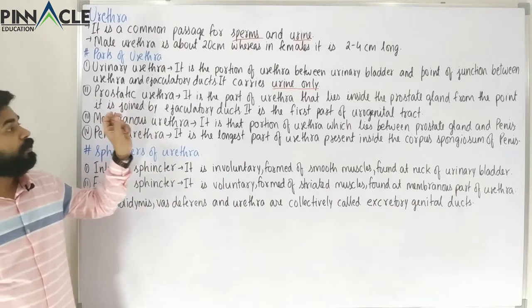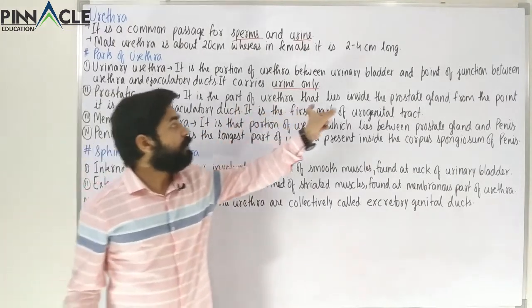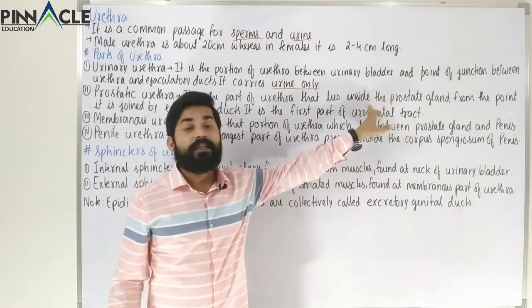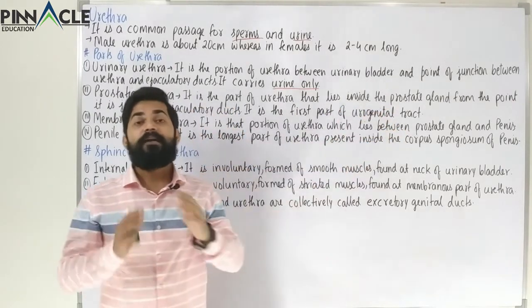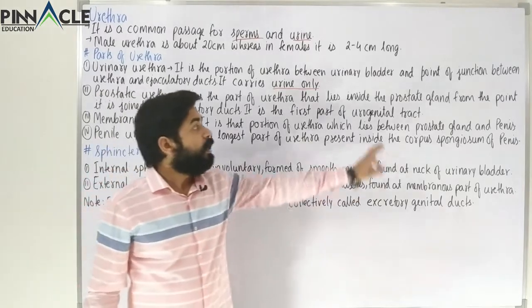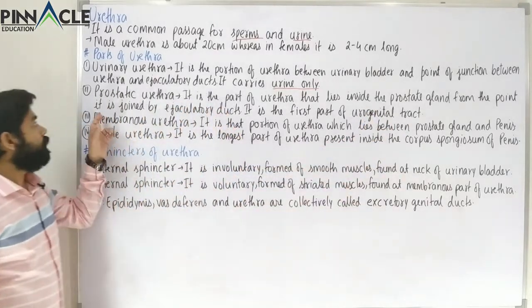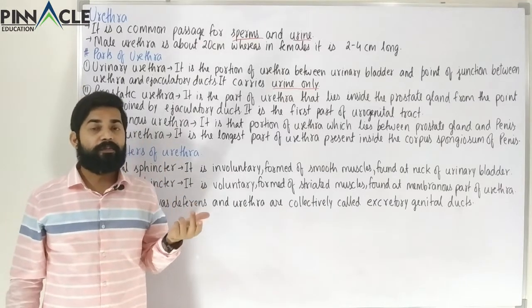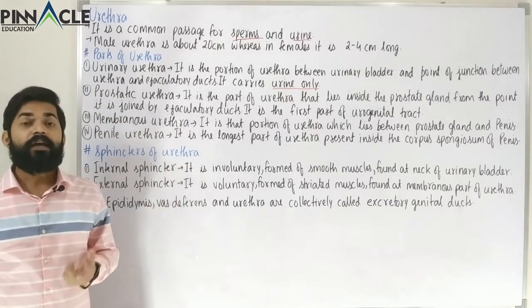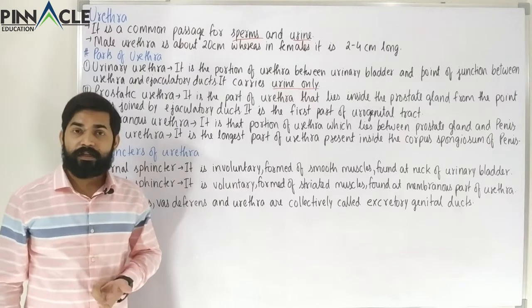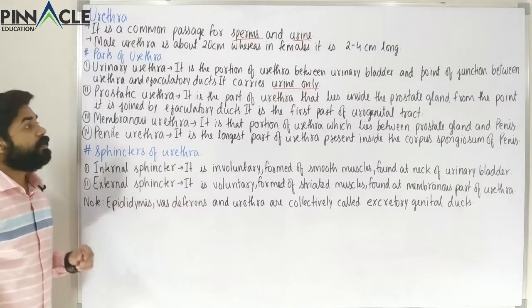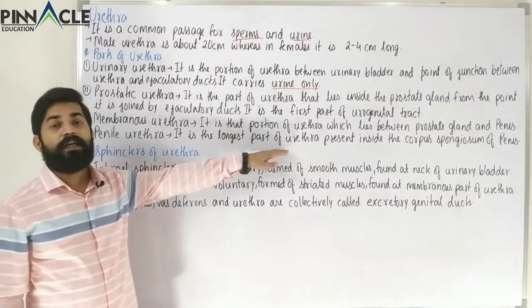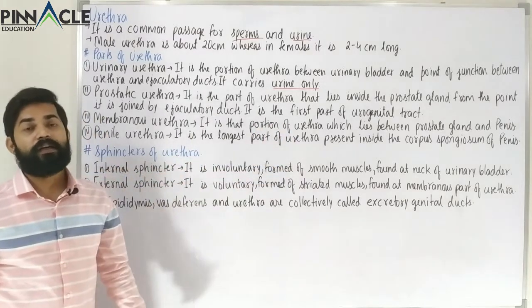It is that part of the urethra that lies inside the prostate gland. Inside the prostate gland here means it passes through the prostate gland, from the point where it is joined by the ejaculatory duct. You know where it is joined by the ejaculatory duct, because we studied the ejaculatory duct in our previous class, and it is also the first part of the urogenital tract. So this is about the prostatic urethra.